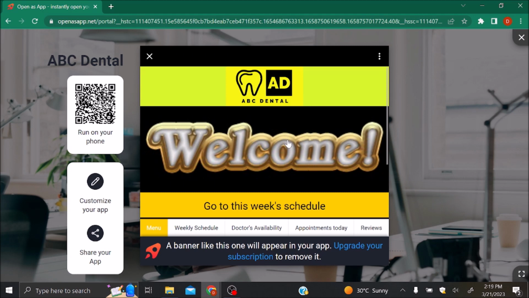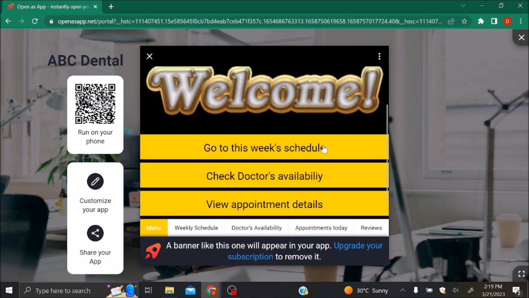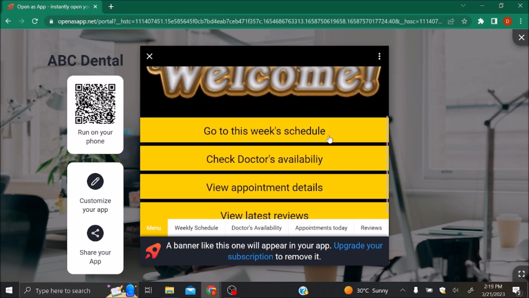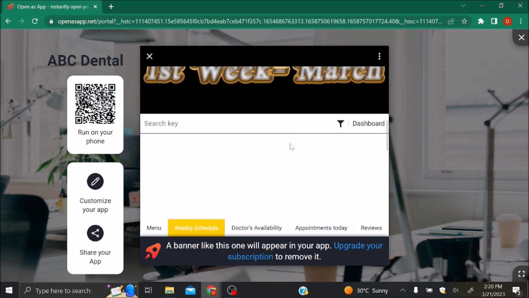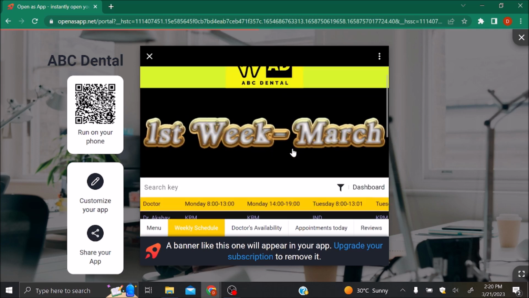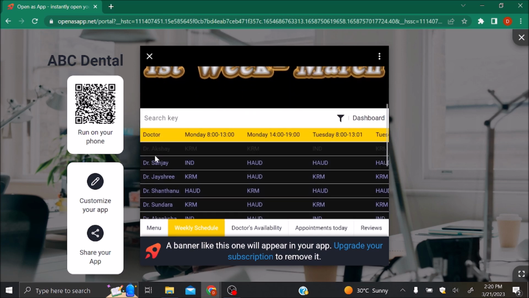So this is the first page, also known as the menu page, which allows doctors to navigate across the different sheets with their respective functions. So the first page that we'll be talking about is this week's schedule. This displays an entire table which has respective doctors and where they would be on a specific day of the week and the specific time as well.